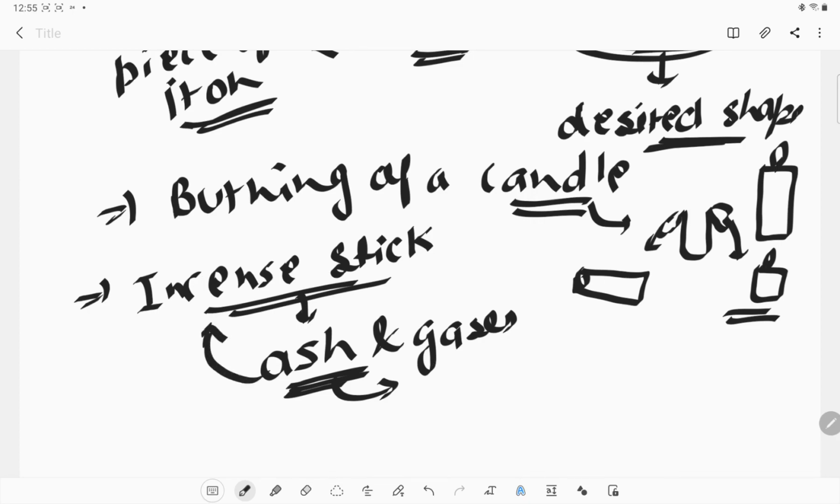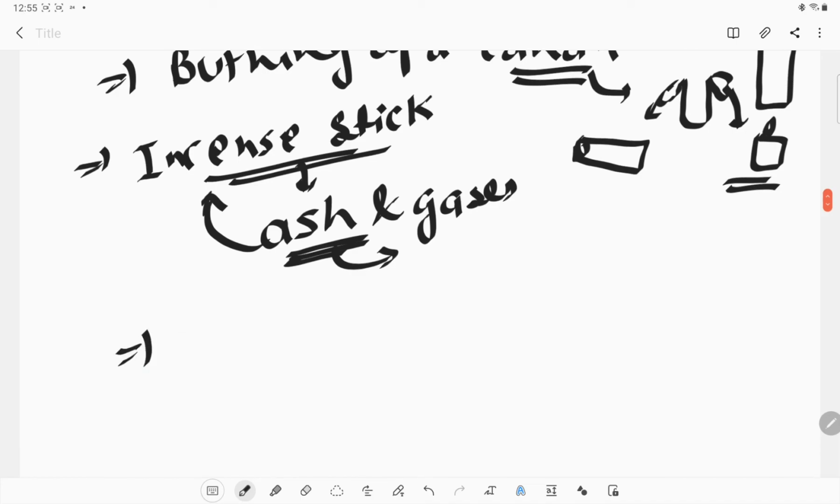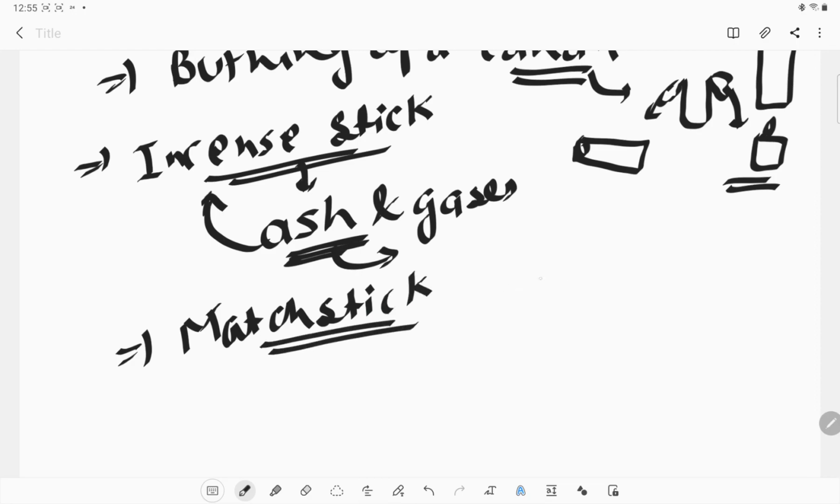So this is non reversible. Another example is matchsticks. If we burn a matchstick, we cannot make another stick out of the burned matchstick. So this is non reversible.